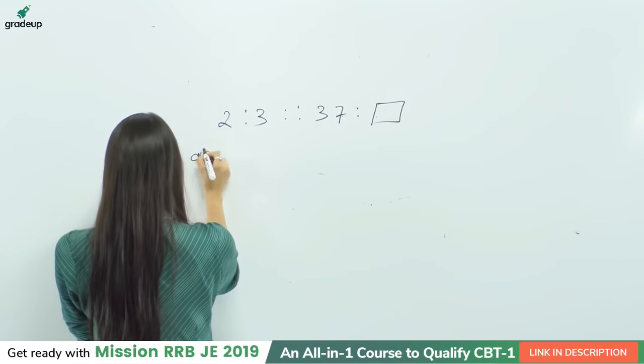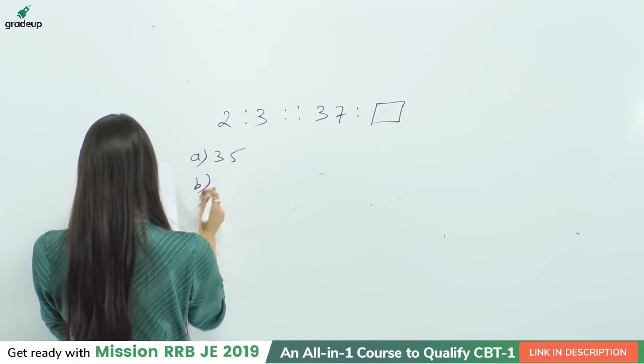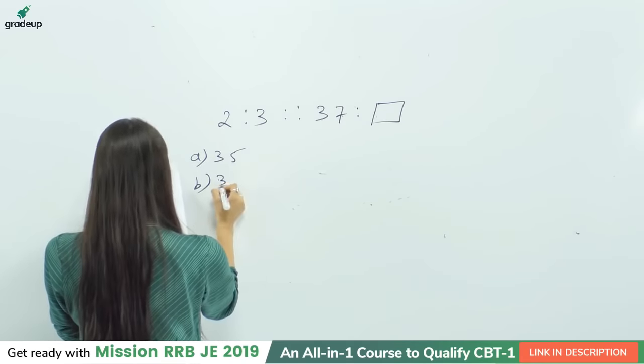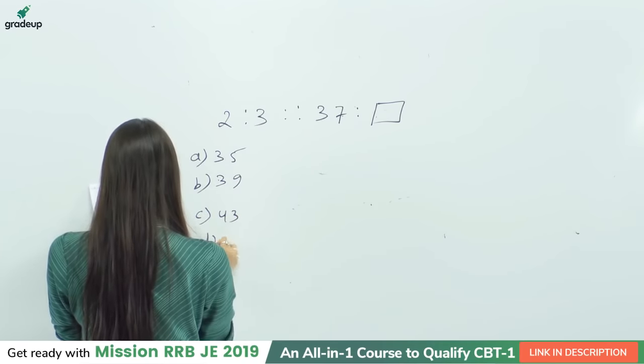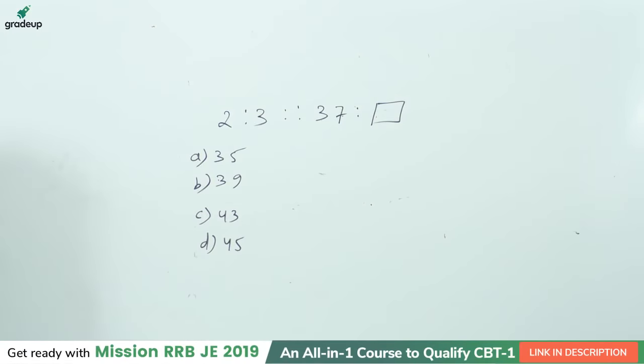And the options are 35, 39, 43 and 45. Check out the question, student, and let me know the correct answer for this.